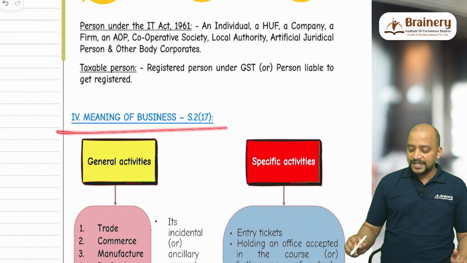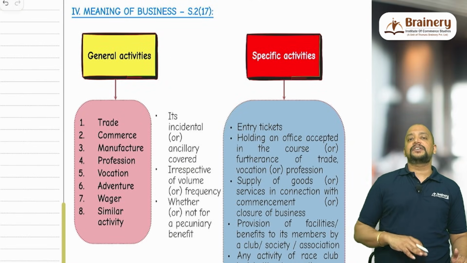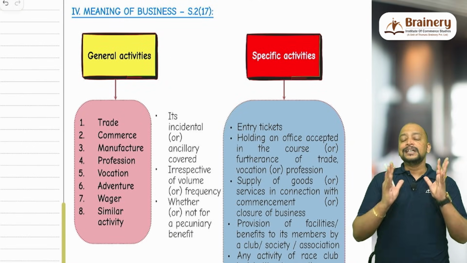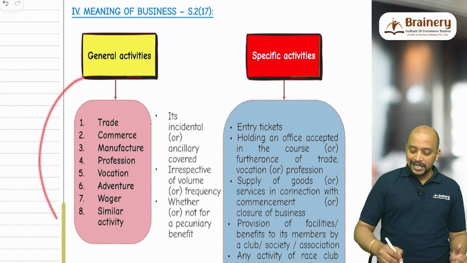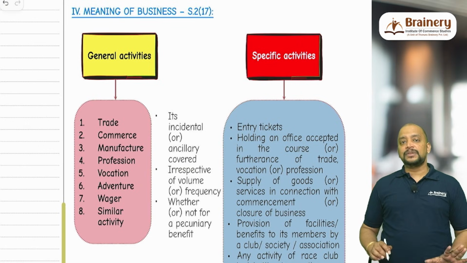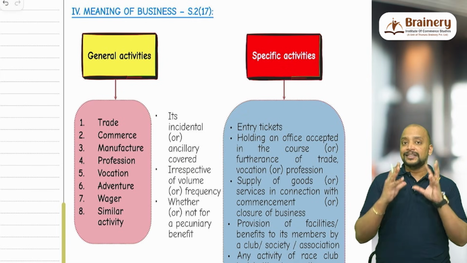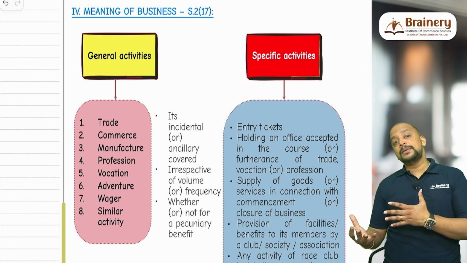Then meaning of business is given under section 2 clause 17. And we have some general activities as well as some specific activities. These general activities, first we have trade, commerce, manufacture. That is the usual business. Then profession, occasion, adventure, and even wager, like betting activities or any other similar activities. So total 8, and this applies whether continuity may be there or may not be there.